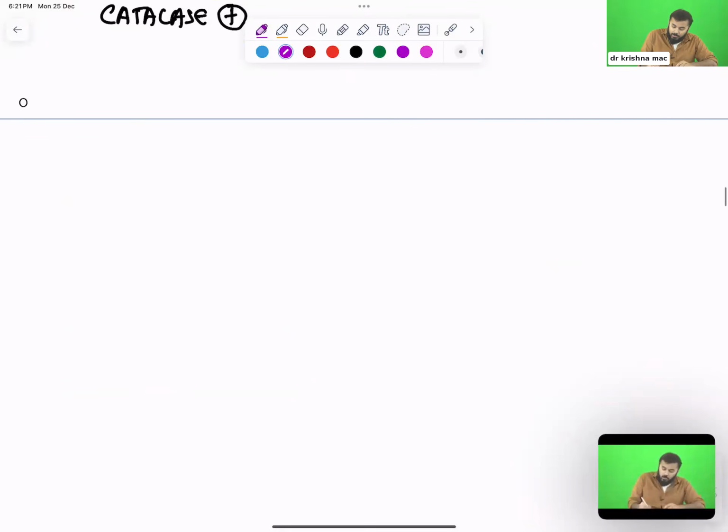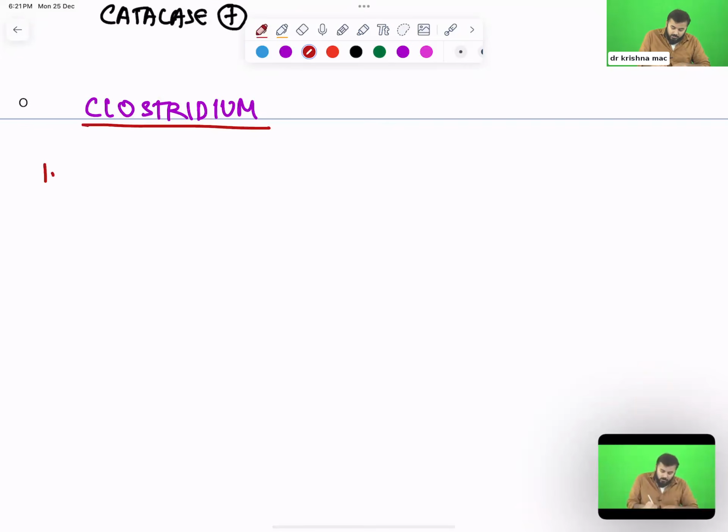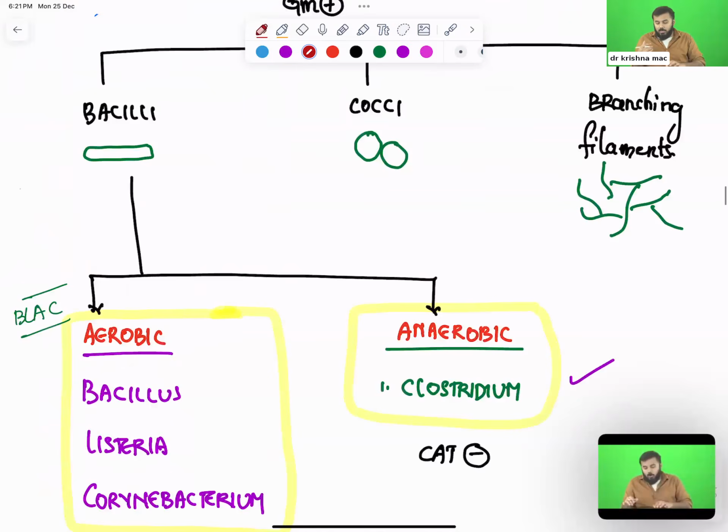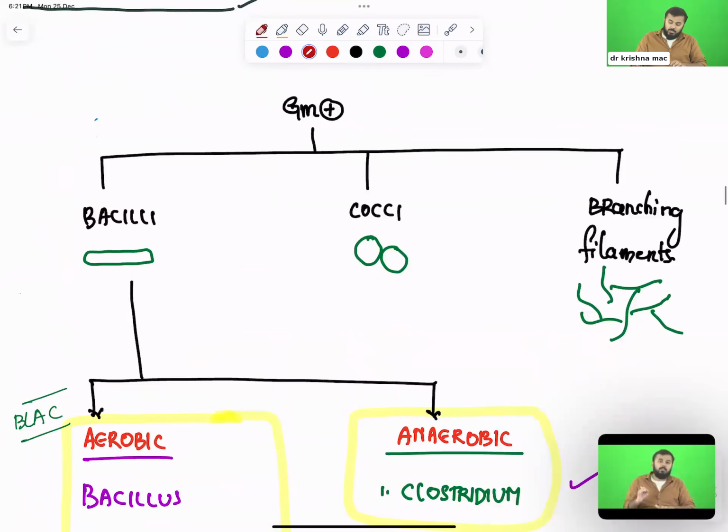If you want to memorize them, go ahead, or else what I prefer is that you study every bacteria with a table. That will be very easy, I'm telling you.